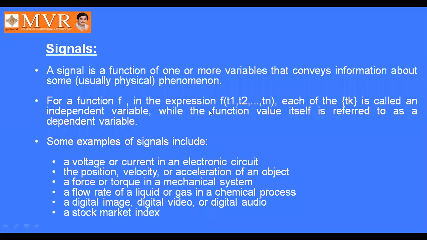If it is represented as f of t1, then that is called a single dimensional function. If it is represented as f of t1 comma t2 up to tn, this is called a multi-dimensional signal.